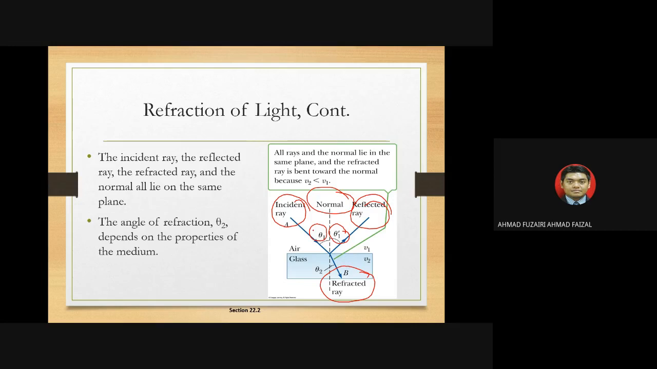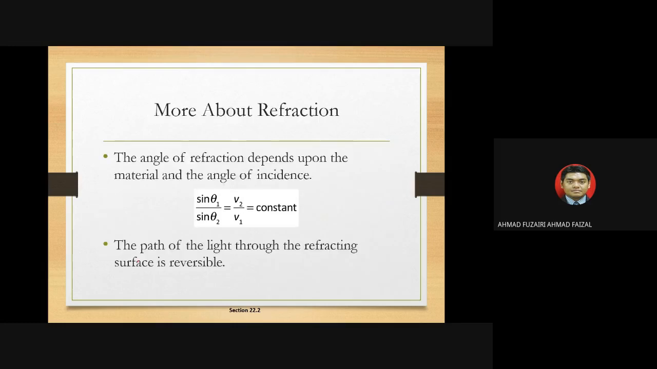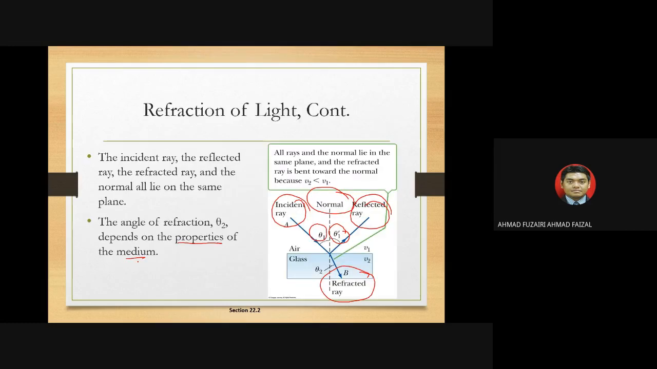But the refracted ray, the part of the rays that enters the medium, will depend on the properties of the medium. Okay, properties of the medium. So what happened at the medium actually? So all rays and the normal are on the same plane. The refracted ray bends towards the normal because of V2. V2 meaning the speed in the